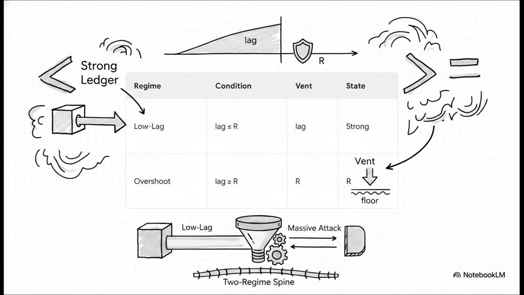In an honest low-lag environment, like normal everyday internet traffic, the abstract lag translates perfectly into the system's vent mechanism. If there's zero lag, you get a completely strong ledger. But what happens under a massive denial-of-service attack? An overshoot, where lag wildly exceeds R. The system does not crash, it simply saturates the vent exactly at R, mathematically dropping to a defined floor weight of 1. It survives by gracefully degrading to a completely safe baseline, rather than breaking under the pressure.